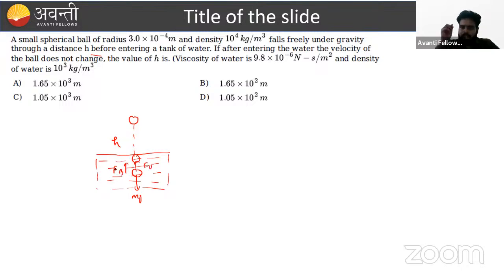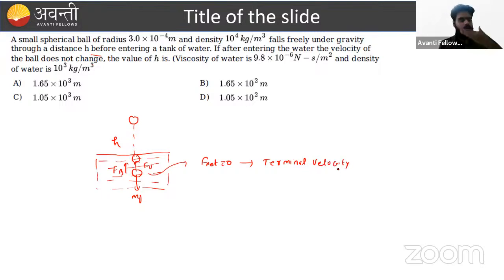It is saying in the problem that the ball is moving with a constant velocity. Ball entering water, the velocity of the ball does not change. What is the meaning of this? The net force on the ball is 0. It means the ball is moving with its terminal velocity.